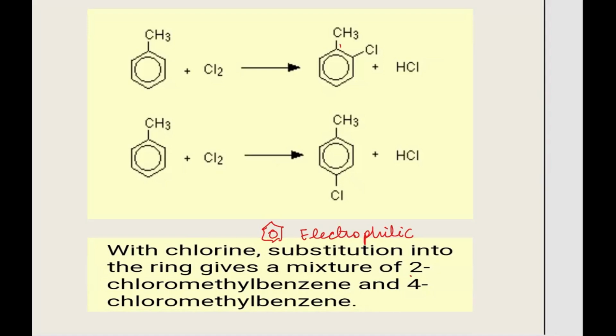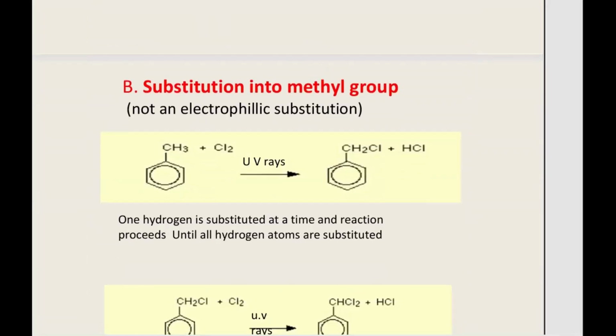So this is the first carbon to which the first substituted group was attached. So this is the second carbon, right? To the second, this is going to be known as 2-chloromethyl benzene. And when you number it 1, 2, 3, 4, either clockwise or anti-clockwise, it remains 4-chloromethyl benzene only, right? So we will be getting a mixture of both these substances. They both are said to be isomers.